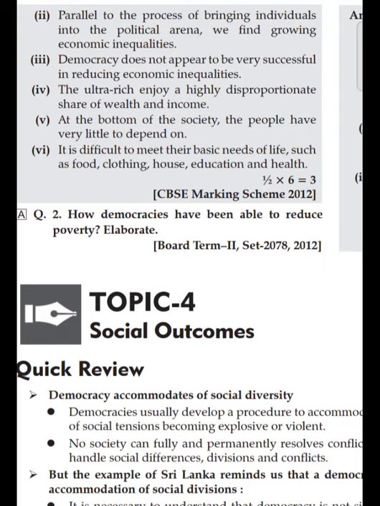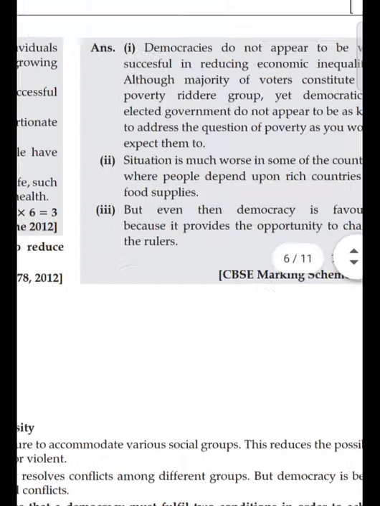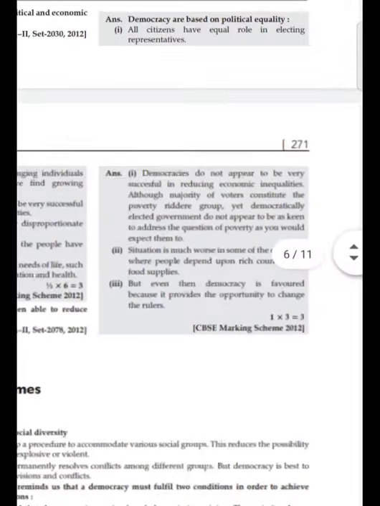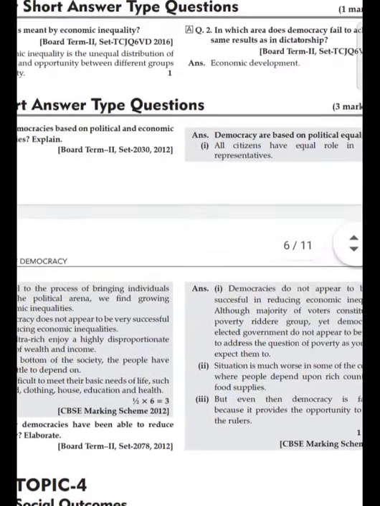But political equality is there, but economic equality there is no such guarantee in democracy, right? Democracy does not appear to be very successful in reducing economic inequalities. Ultra rich people enjoy disproportionate share of wealth and income. At the bottom of society people have very little to depend upon. Then how democracies have been able to reduce poverty? Okay, so in this form the questions will be asked from this topic.